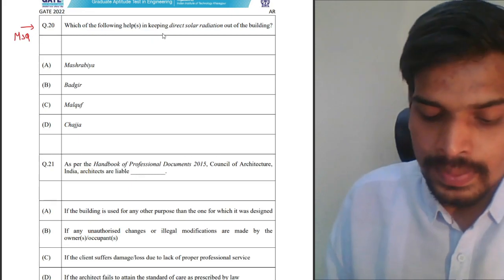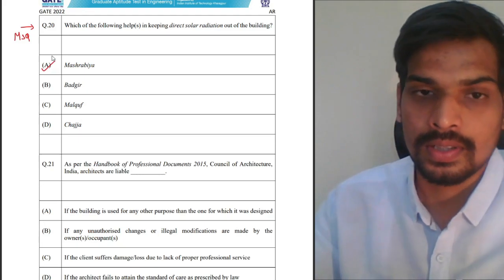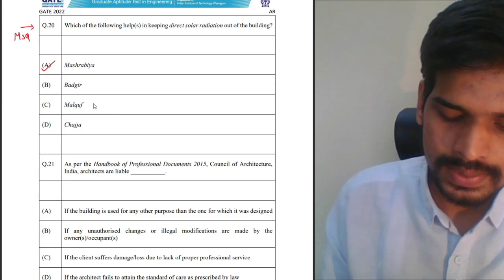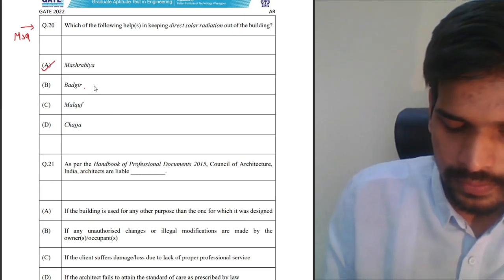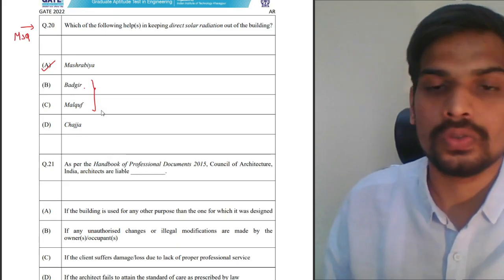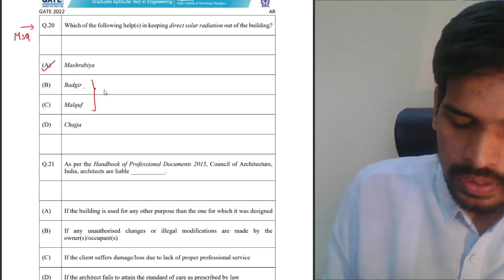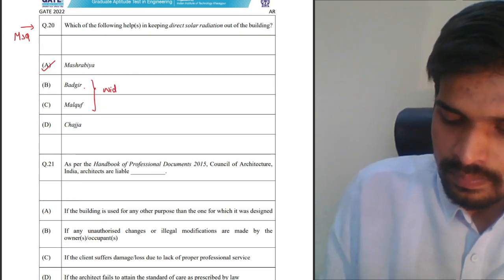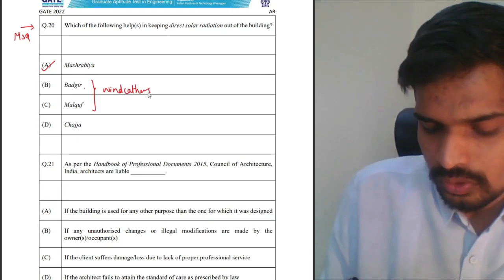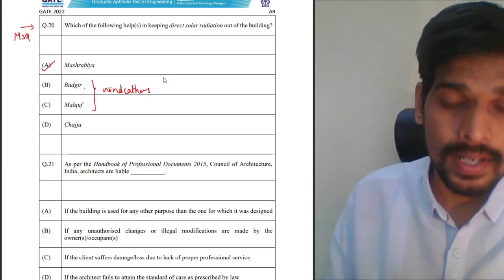protection members. Mashrabiya is actually one. This is a Persian element which is used for reducing the solar heat gain. It's like a screen which is provided on the openings. Badgir actually is a wind catcher. Badgir and Malkaf. Badgir and Malkaf were used in Egypt, in the region of Egypt. Badgir was used in the region of Persia. Both are related to wind catchers. Wind catchers are used for ventilation purposes, not for protection from solar radiation.